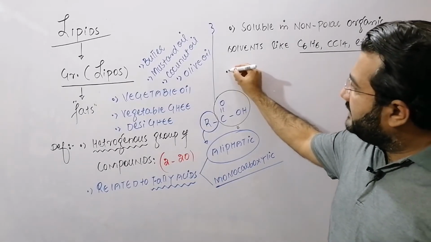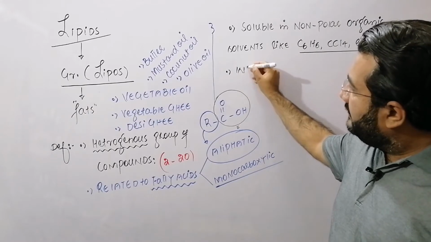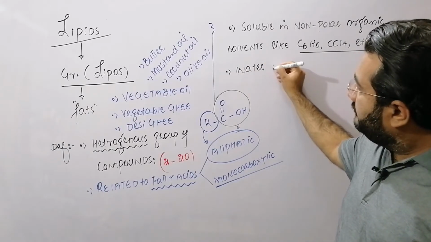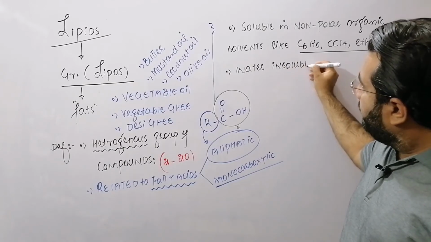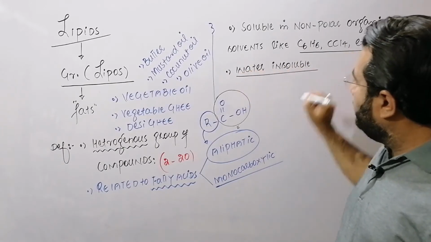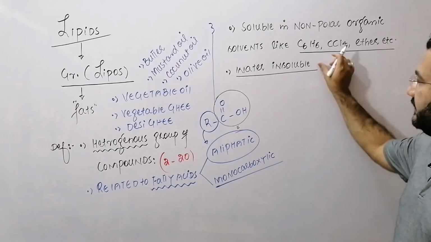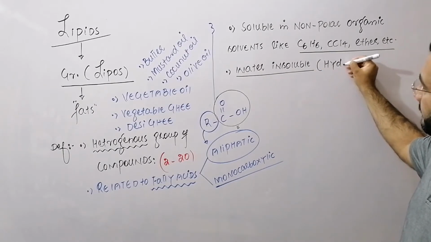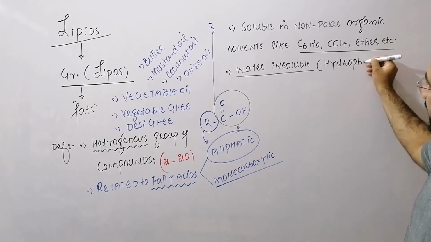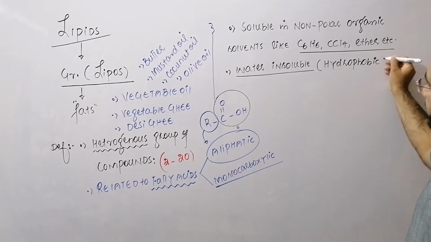And all lipids are water insoluble, because lipids are non-polar in nature, so they do not dissolve in water, and you will say that all lipids are basically hydrophobic in nature.